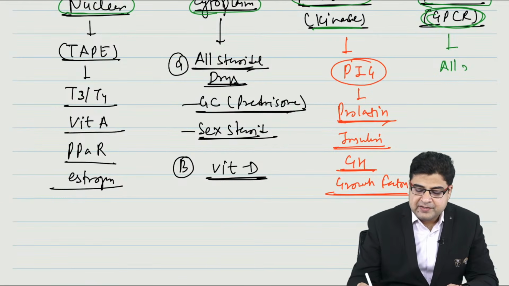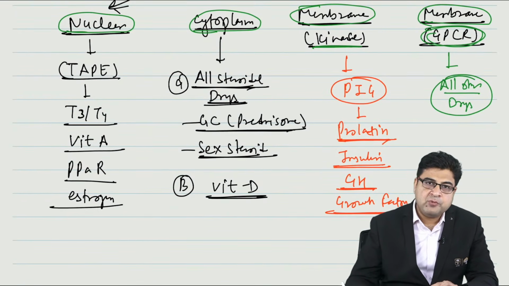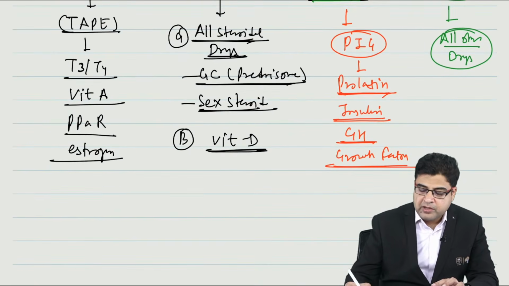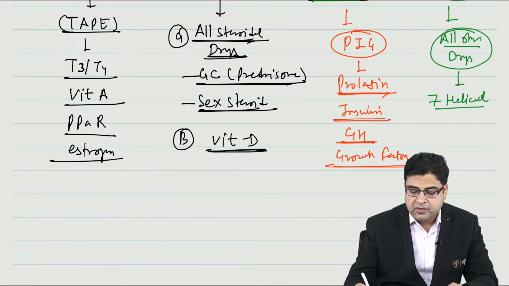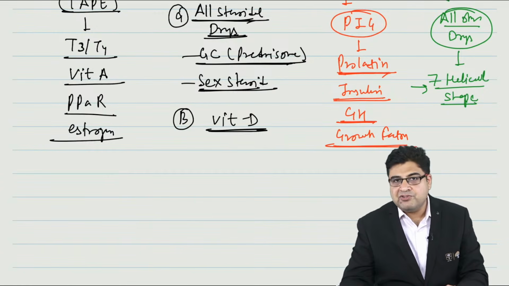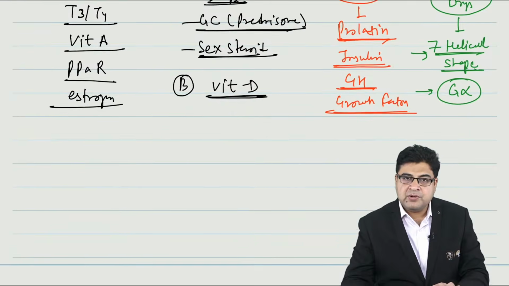Now all other medicines, all other drugs will act on G protein coupled receptors. Now if we talk about MCQs based on G protein coupled receptor, the G protein coupled receptor has a 7 helical shape. So the shape of G protein receptor is 7 helical shape, 7 serpentine shape. The G protein present in this G protein receptor is known as G alpha.